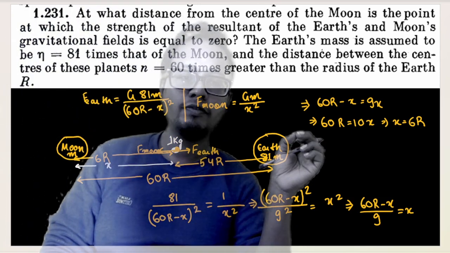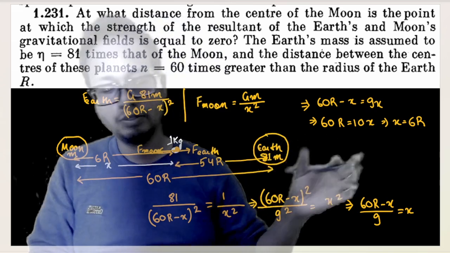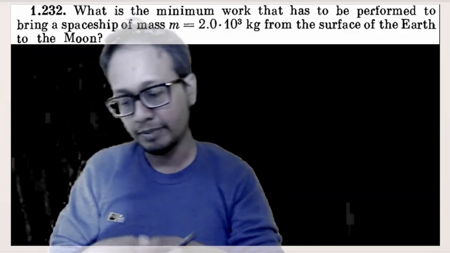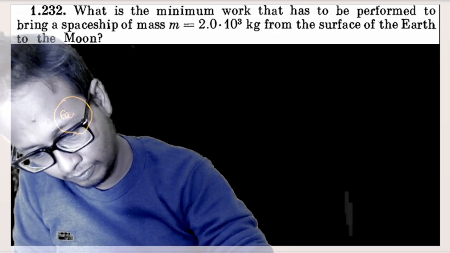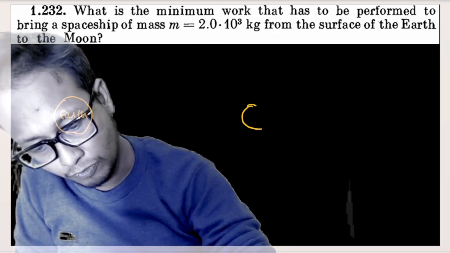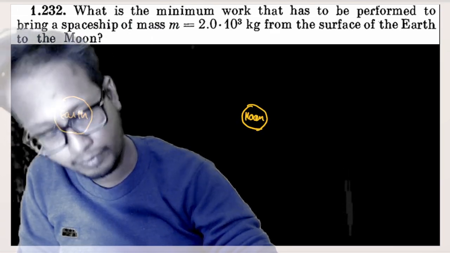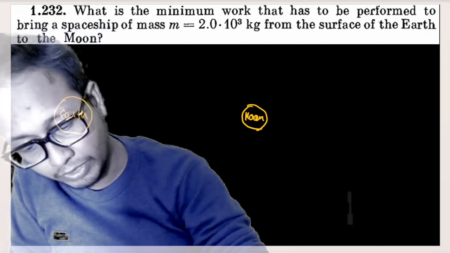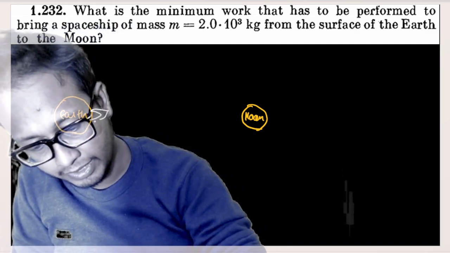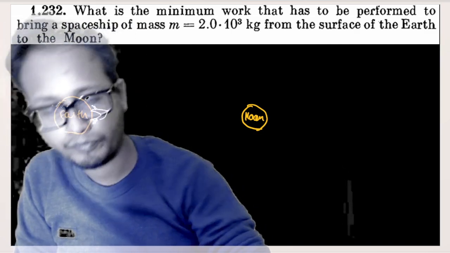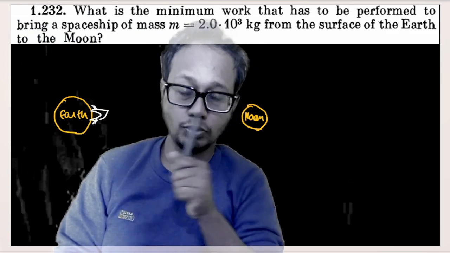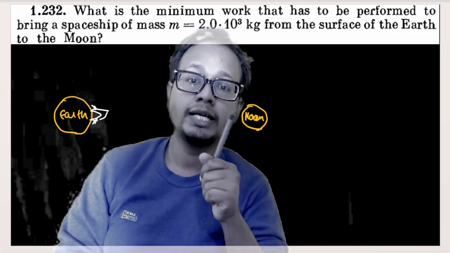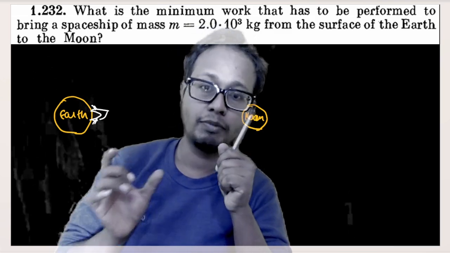Now, this question is very much simple. Out here there is Earth, and out here there is Moon. Now a spaceship is out there on the surface of the Earth. That means this is a stationary spaceship. What is the minimum amount of energy that I must give this rocket so that it reaches the moon? It reaches the moon with soft landing, the hidden part of the question.